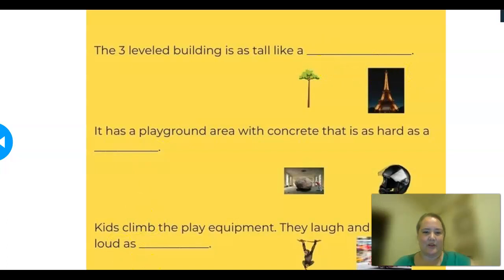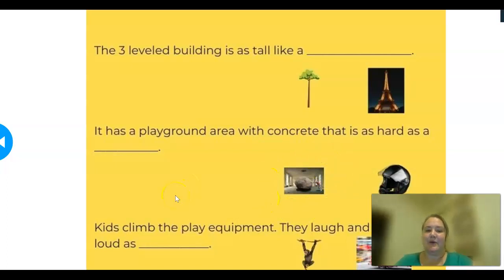So I will circle that one. And it has a playground area with concrete that's as hard as, should I say hard as a rock or hard as a helmet? Which one would you choose? They're both hard, so I could use either of them. I might say as hard as a boulder, as a big rock.